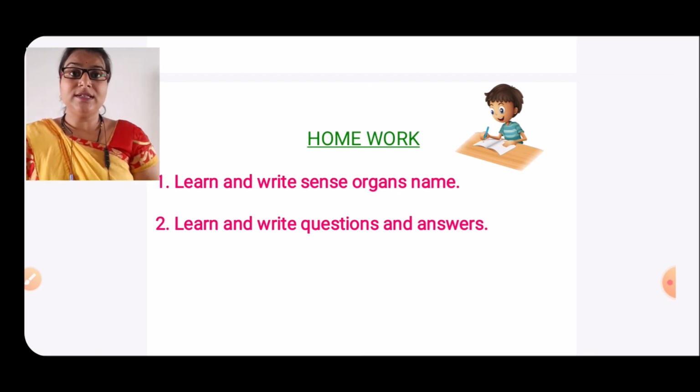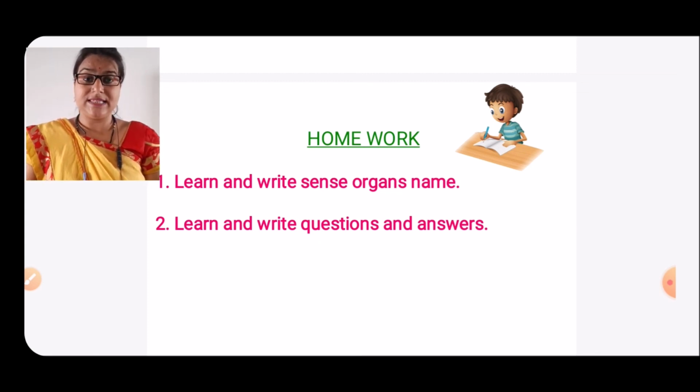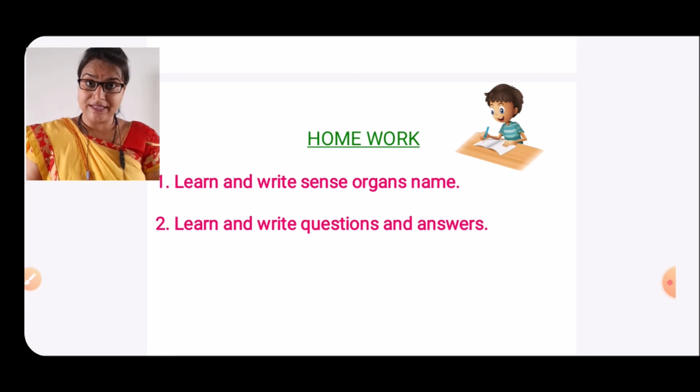And we have also learned about the function of sense organs. What can we do with the help of eyes? We can see with the help of eyes. We can smell with the help of nose. We can hear with the help of ears. We can taste with the help of tongue. We can feel with the help of skin.